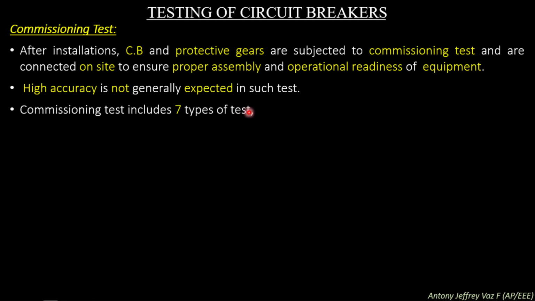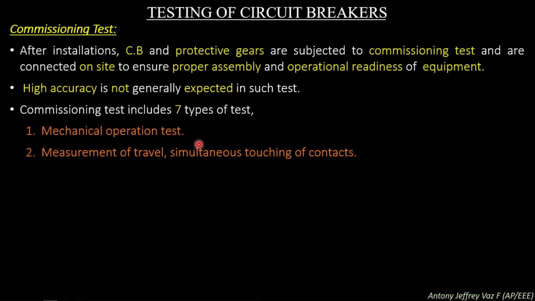Commissioning test includes 7 types of test: mechanical operational test, measurement of travel, simultaneous touching of contacts. So these tests are involved in mechanical operation and the touching of contacts at the same time. That is for a 3-phase circuit breaker, all 3 phases should break and make at the same time.